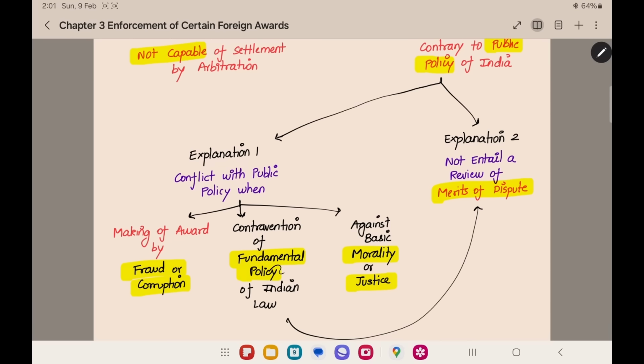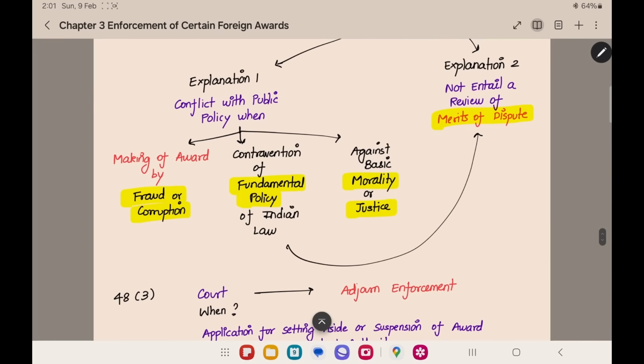Now, for checking whether the fundamental policy is opposite or not, we should not go into a review of the merit of the dispute. While deciding whether it is opposite to the fundamental policy or not, you should look only at the award. You should not go into the details of the case. Who started the problem first? What are the proceedings that happened? Those details you should not check. Only the award you should check, and you can decide whether it is opposite to the fundamental policy or not.